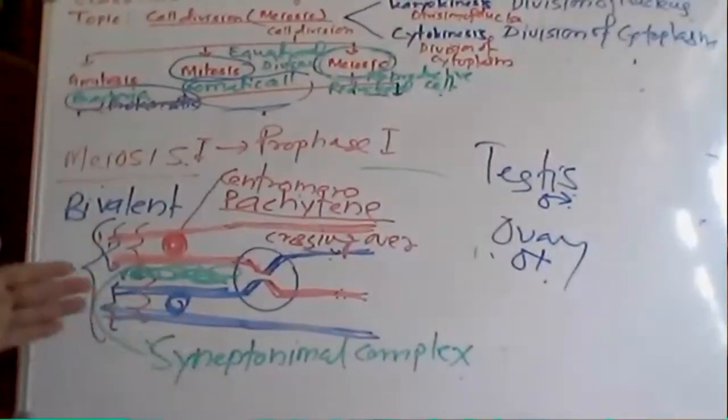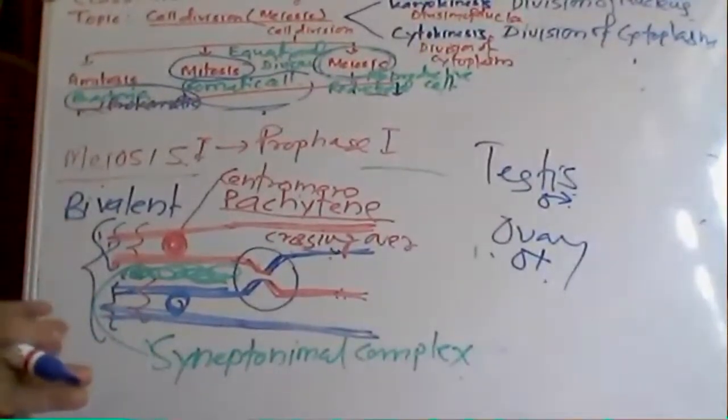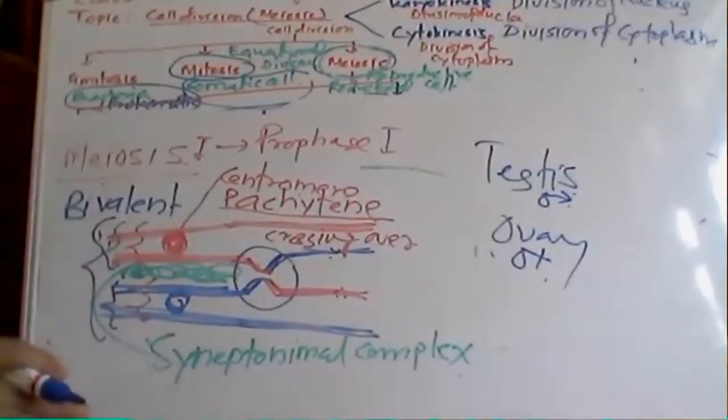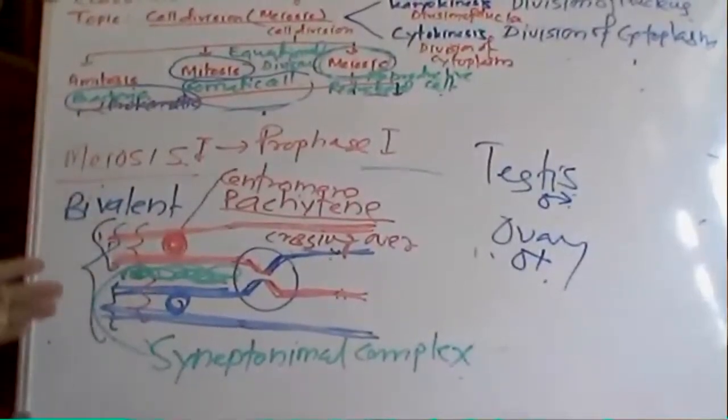Even if you are two brothers, or a brother and a sister, you are not similar. Why? Due to this crossing over. Due to crossing over, there is variation of the segment of the gene. A gene that is present initially in one part of the chromosome has now become part of the other.